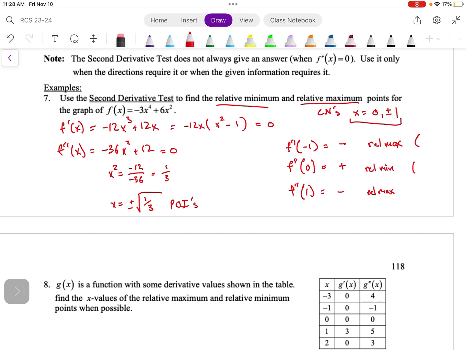So the points on that, this would be -1, 0, and 1. And to find the points, I'm just going to plug these back into my original equation. And if I do that, I'll get something like -3 plus 6, so that'd be 3. If I plug in 0, I'm getting 0. And if I plug in 1, I'll get -3 plus 6, which is 3. And that is example 7.